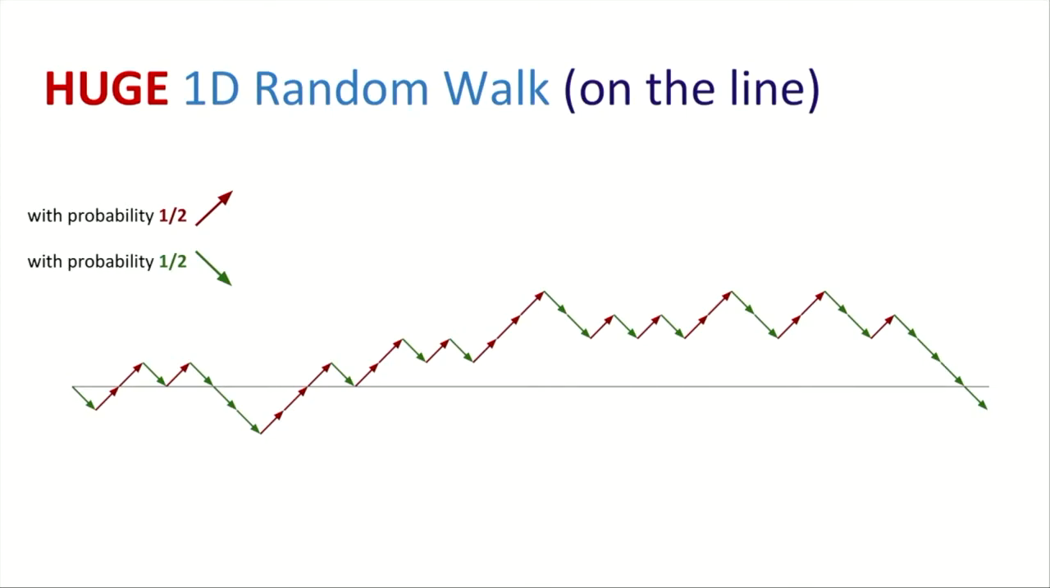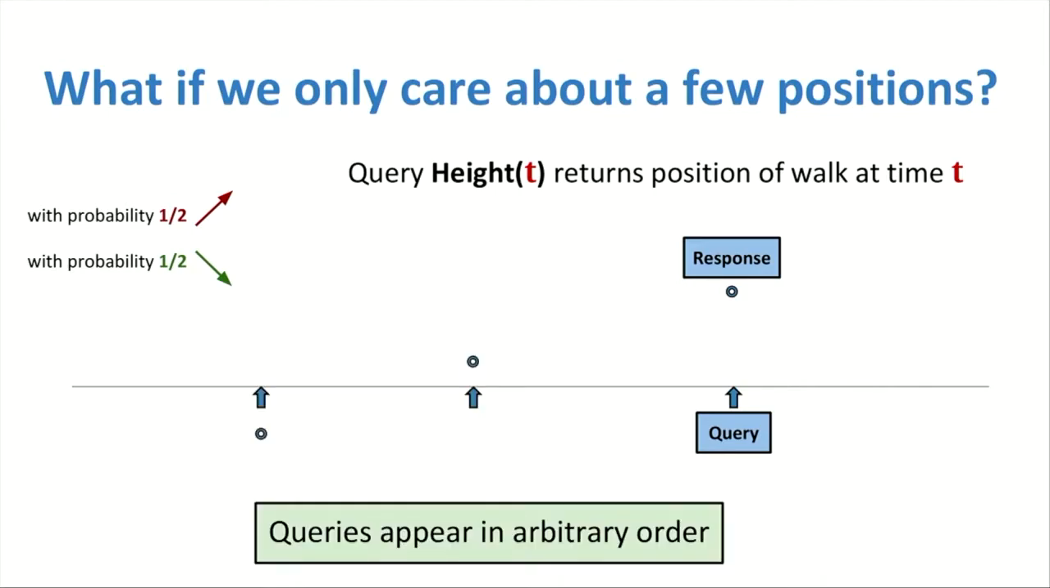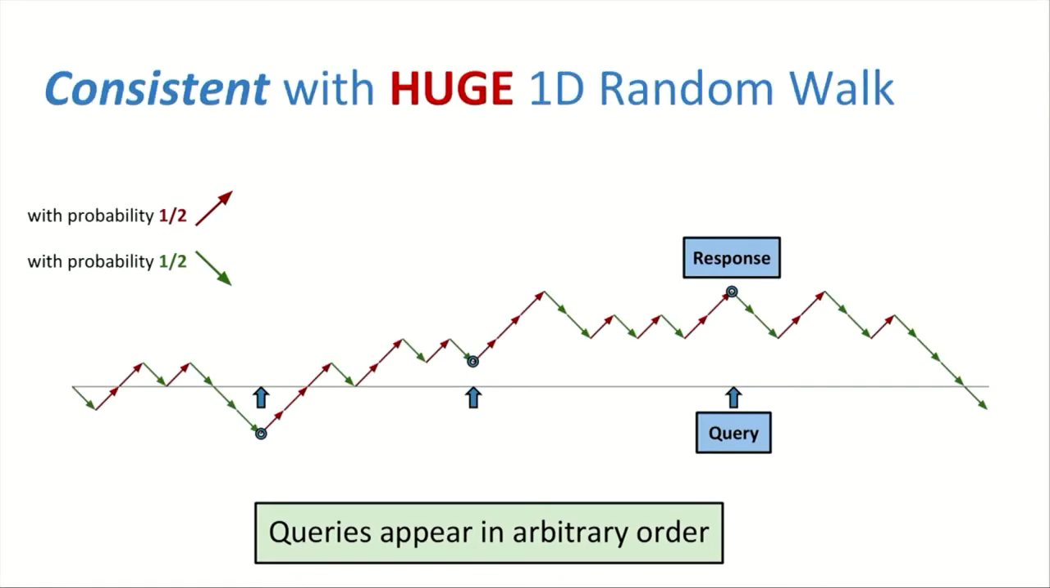But what if you only care about a few positions? Then it seems inefficient to generate the whole walk, and instead perhaps you would like to provide a query of the form height of t, which returns the height of the walk after t steps. You give a query, you get some response, and you can have many such queries that appear in arbitrary order. The only restriction is that all of these responses need to be consistent with some underlying random walk that is drawn from the correct distribution.